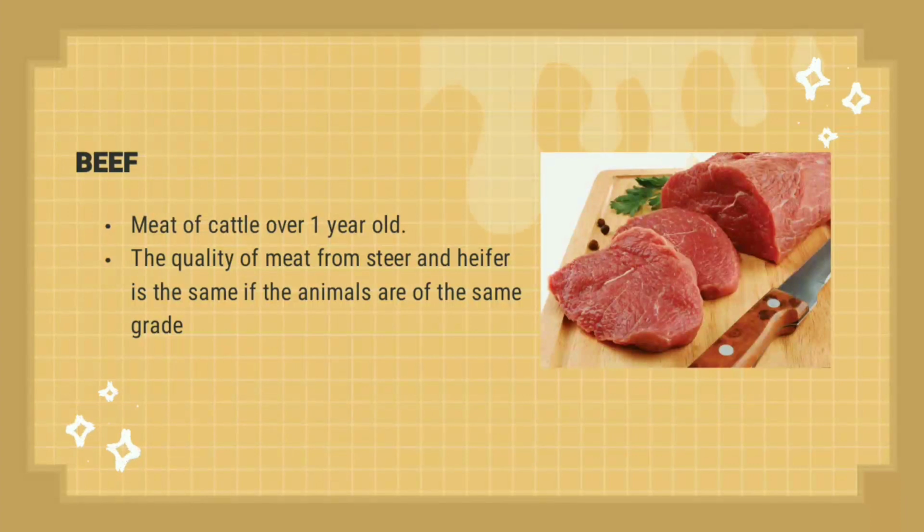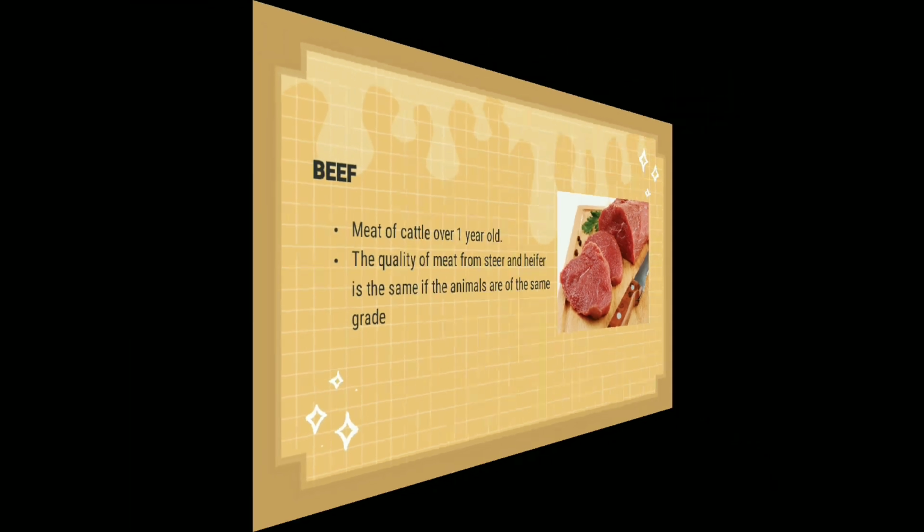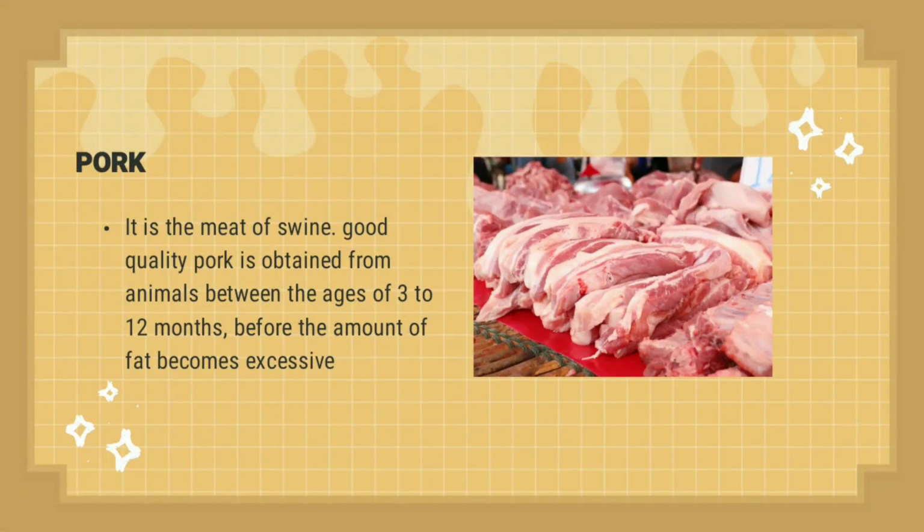Next is beef. Beef is meat from a full-grown cattle about 2 years old. It is categorized as red meat, a term used for the meat of mammals, which contains a higher amount of iron than chicken or fish. It is usually eaten as roast, ribs, or steaks. Next is pork. Pork is a meat that comes from a pig. It is the world's most popular type of meat. It is a rich source of high-quality protein as well as various vitamins and minerals.